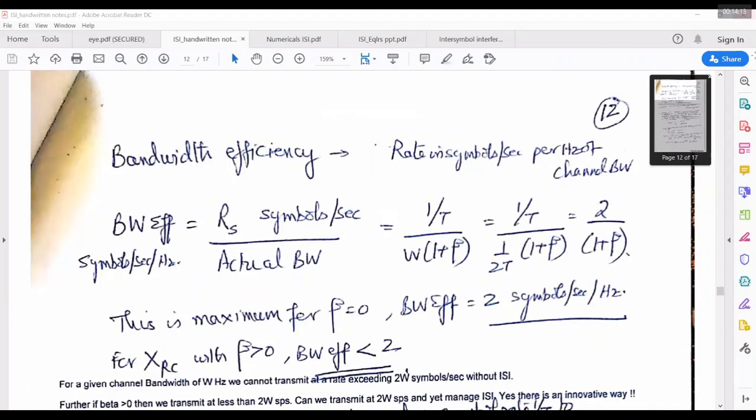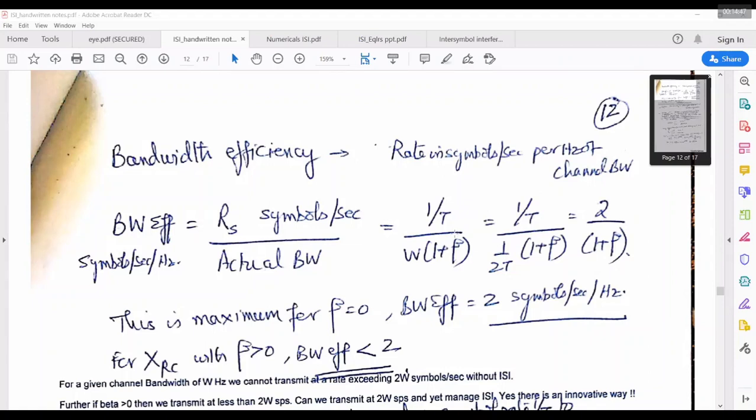And if I compute the bandwidth efficiency, it is defined as symbols per second per hertz. It is also called spectral efficiency. Now it is defined as symbols per second, meaning how many symbols per second you are transmitting per given hertz of bandwidth. That is the actual bandwidth. So R_S is symbols per second, which means 1 by T. For raised cosine, it is 1 by T. 1 by 2T for sinc. Actual bandwidth is W into 1 plus beta. So if it is sinc, R_S is 1 by 2T.